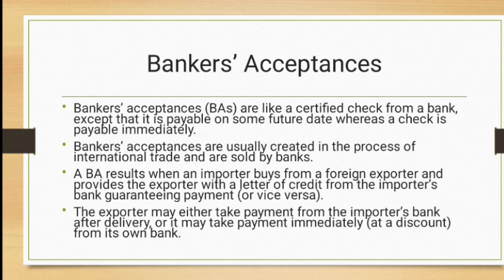This check can be cashed anytime at a future date if you need it, in case of trade completion, import completion, export completion, any trade transaction completion, and as soon as the transaction is completed, you can cash that money. So a banker acceptance is basically a surety to the importer or exporter, and it's a third party guarantee by the bank to both the importer and exporter at the same time in international trade.